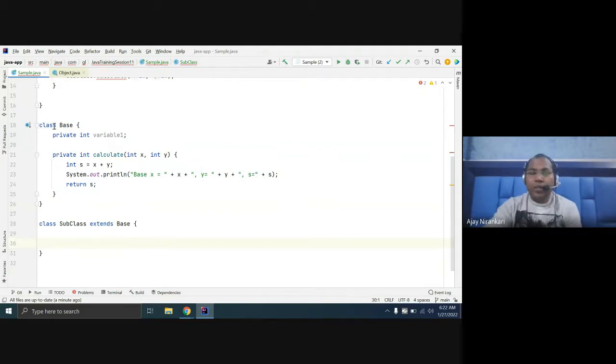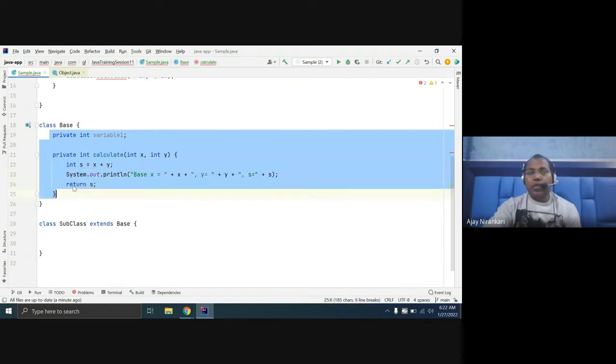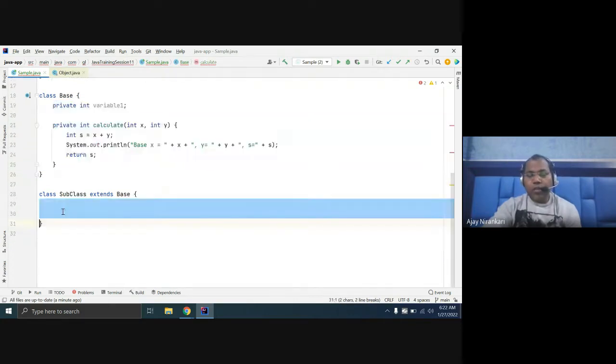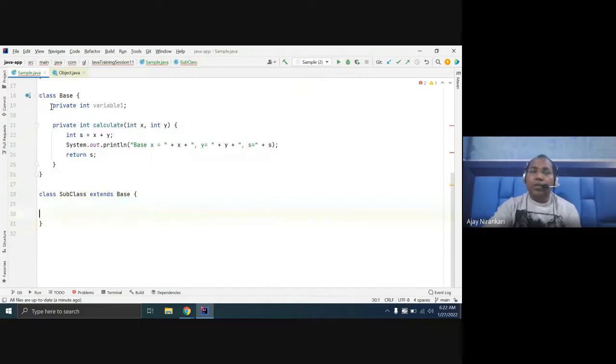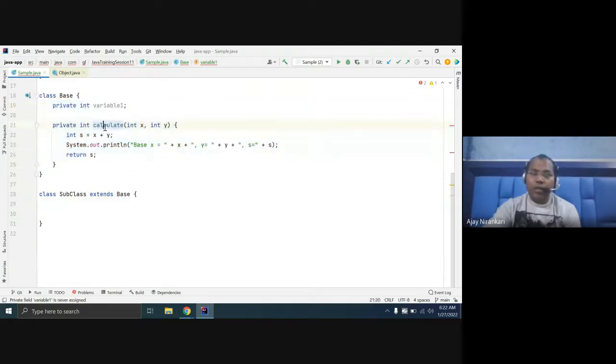If there is something the base class doesn't want to share, it just changes the access modifier and says, okay, this is personal, I don't want anyone to access it. So the first thing: only those data members which are not private are inherited in the subclass. All private variables and methods are not inherited. This is the one rule.